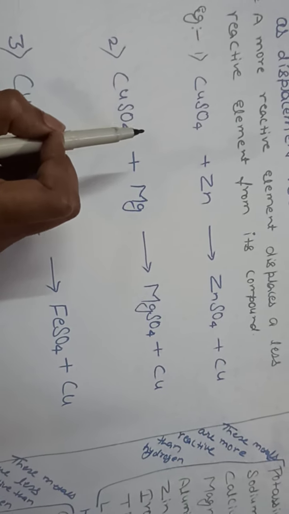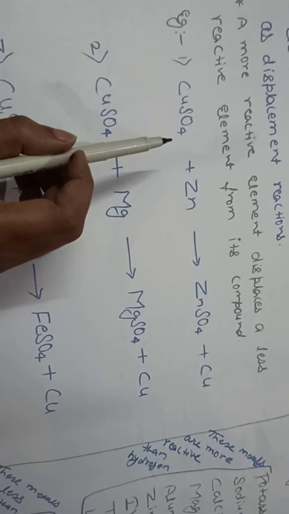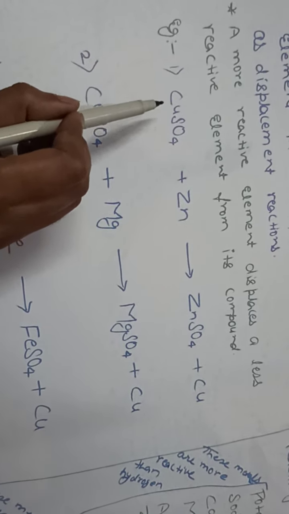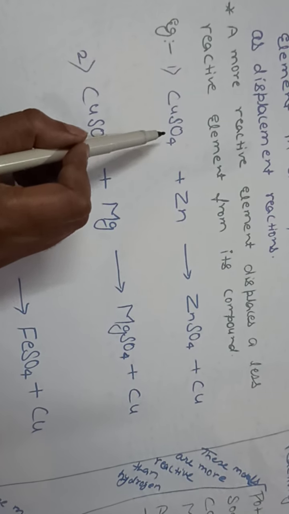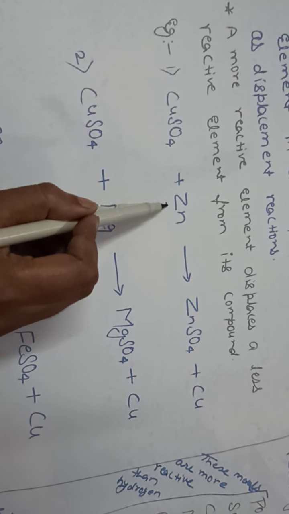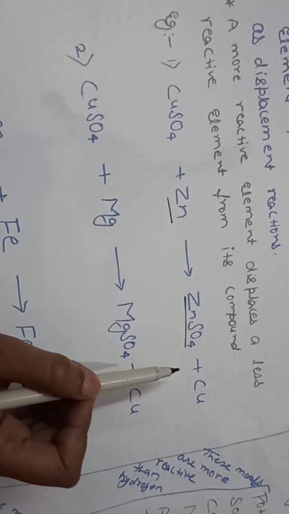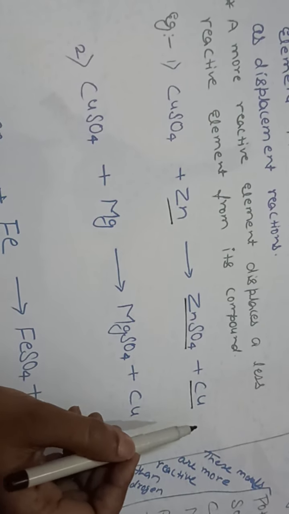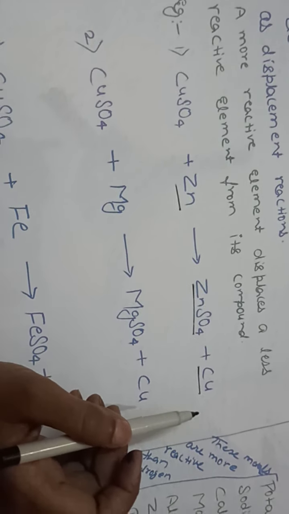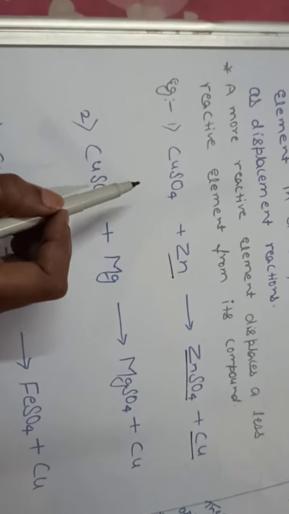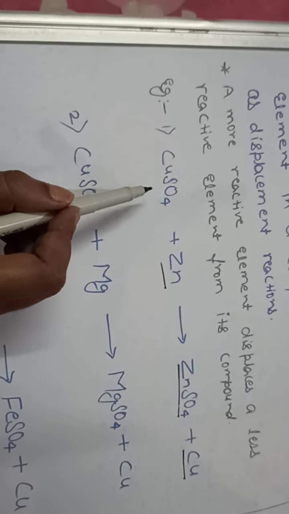Here is the first example I gave for the displacement reaction. Here it is copper sulfate. This metal is zinc. The compounds formed are zinc sulfate and copper. So now, first you should see the balancing.